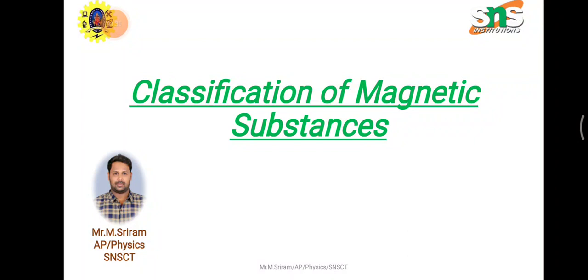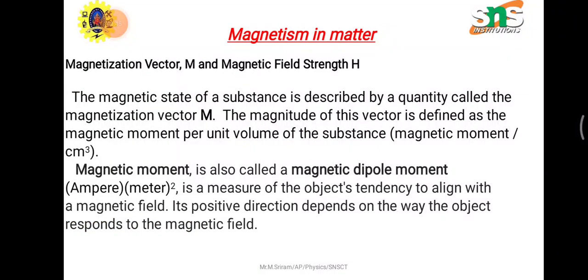So materials not having a permanent magnetic moment are diamagnetic materials. Materials having a permanent magnetic moment are paramagnetic, ferromagnetic, and antiferromagnetic materials. So that is magnetism in matter.